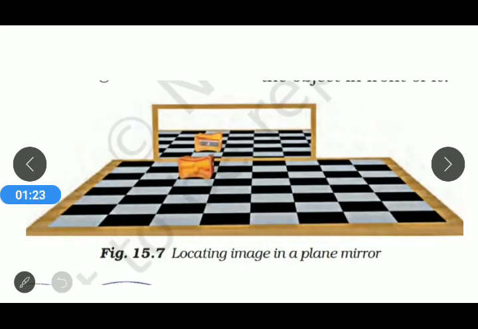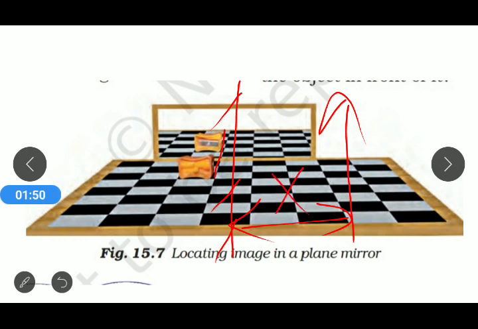The third property which we have learned is that the distance between the object and the plane mirror and the distance between the image and the plane mirror both remain the same. If I represent the plane mirror by a symbol like this, and an object is placed x centimeters from the plane mirror, then the image formed inside the plane mirror is also x centimeters away. So the distance between the object and the plane mirror and the distance between the image and the plane mirror always remain the same.